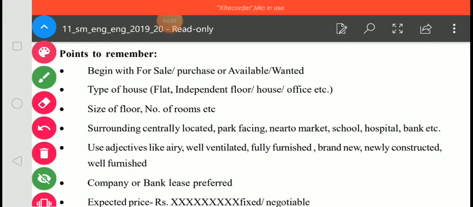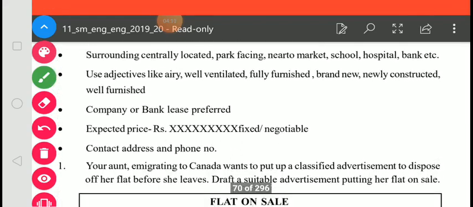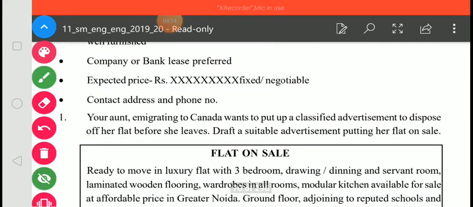Company or bank lease preferred: if you are going to let it out on lease, you must mention. Next is expected price, fixed or negotiable. If it is negotiable, you must mention negotiable. It is of 50 lakh, but negotiable. If not negotiable, you must write it is fixed. Okay. So after this, you must mention contact address and phone number.